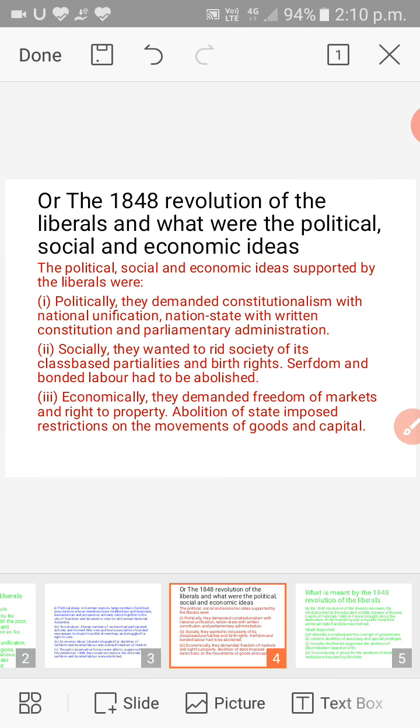So guys, here we have discussed illustratively with all the slides. I hope that you have understood by all means this concept, what the main ideas were, what were the political, social and economic ideas supported by the liberals during the period of 1848.